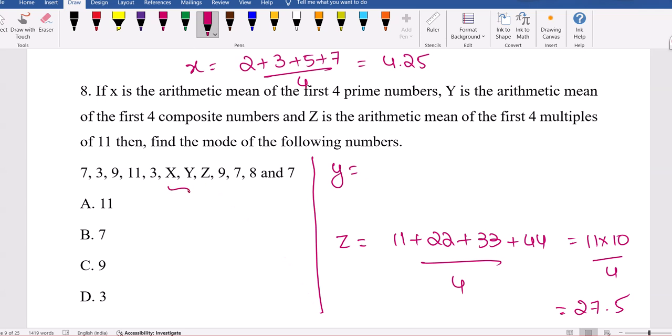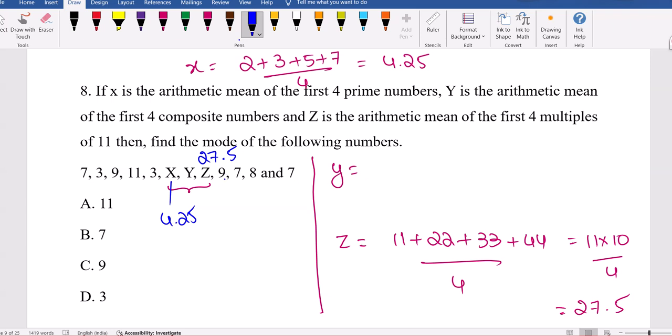Finally, XYZ, see this question. You have to put XYZ here. X is 4.25, Z is 27.5, so those are waste now, because mode is the most repeated one. X will be 4.25, Z will be 27.5, the first four multiples of 11. See, the most repeated so far is 7. 7 came 3 times, 9 came 2 times.